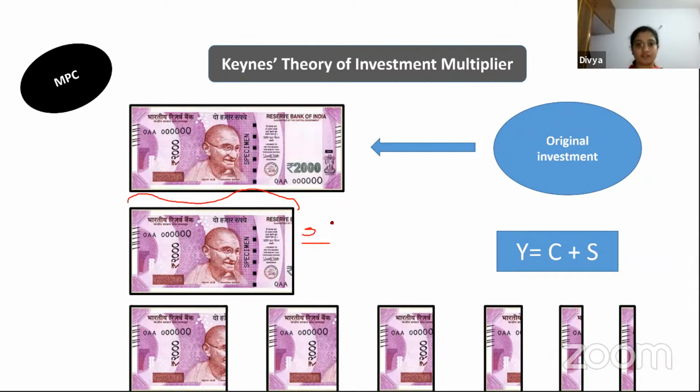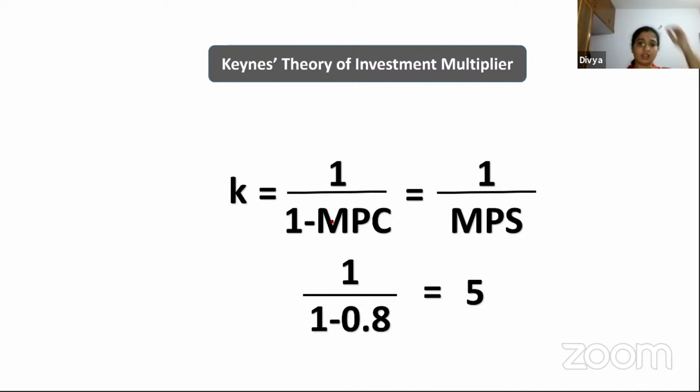So this is the concept of multiplier theory, where we have the formula of the multiplier, 1 by 1 minus MPC. That is, the multiplier will depend on your marginal propensity to consume. The extent of government expenditure to be made depends on what people are ready to spend on consumption as far as the incremental income is concerned. So that is nothing but 1 by MPS. If your MPC is 0.8 here, your multiplier will be 5.